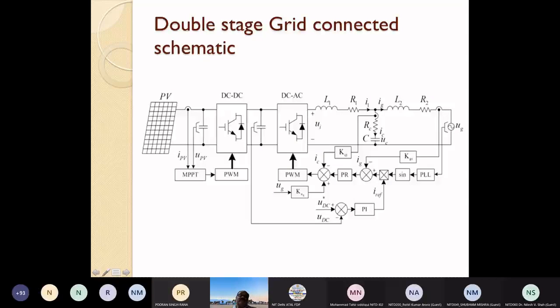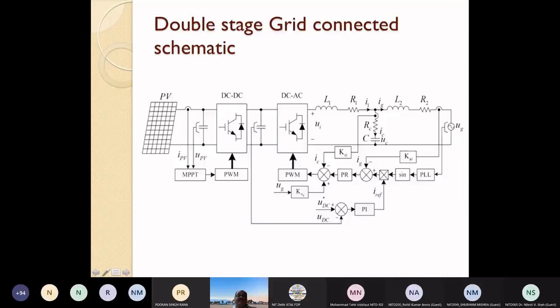And based on this DC voltage rating and the photovoltaic output voltage, we may be required to use a DC-DC converter to increase the voltage from the photovoltaic voltage level to that of the DC voltage of the inverter.